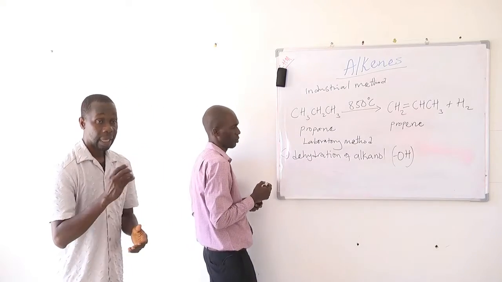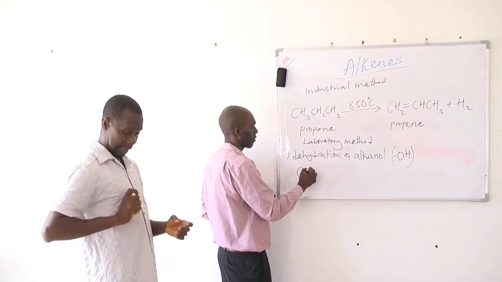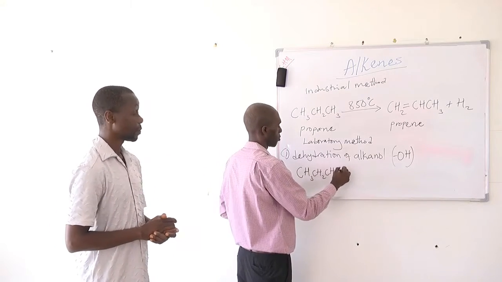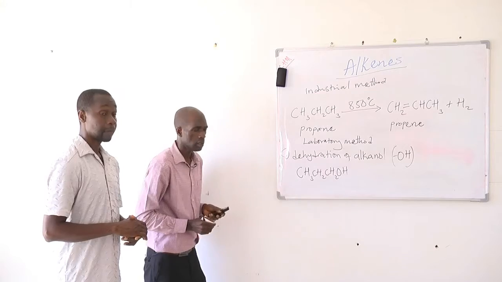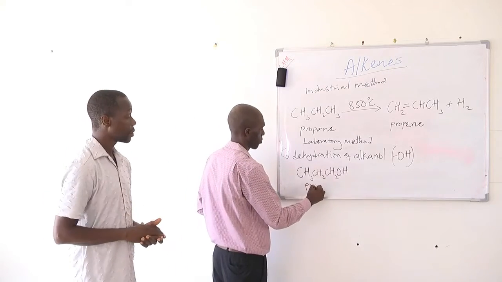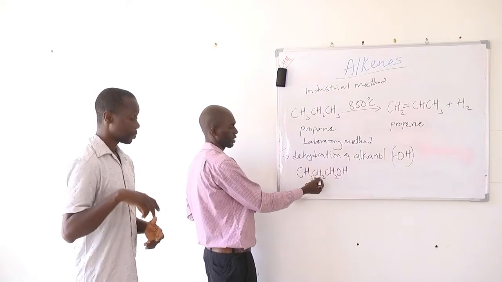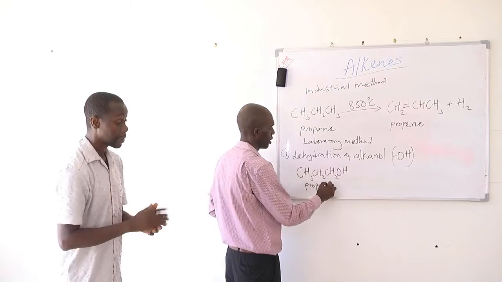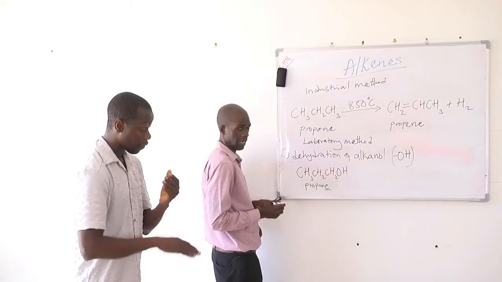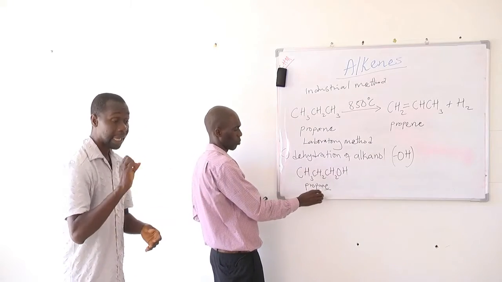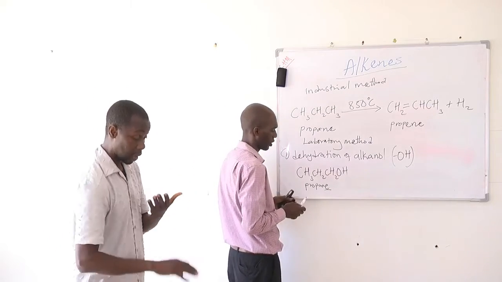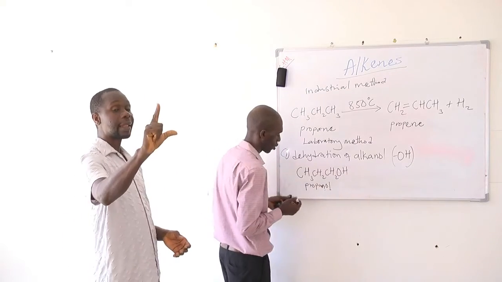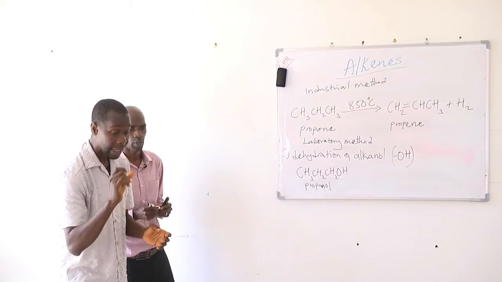Let's take an example of this reaction. If you should have, let's say, propanol, this is prop because of the 3 carbons, 1, 2, 3. And then we drop the E from the corresponding alkene. If this was an alkene, it is going to be called propene. So we drop the E from the corresponding alkene and add OL. So the compound is named as propanol.